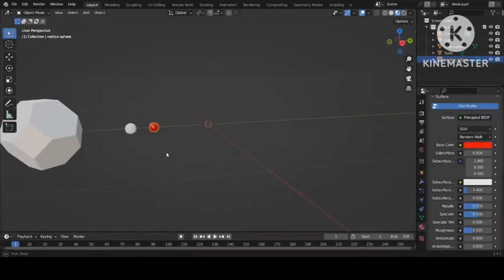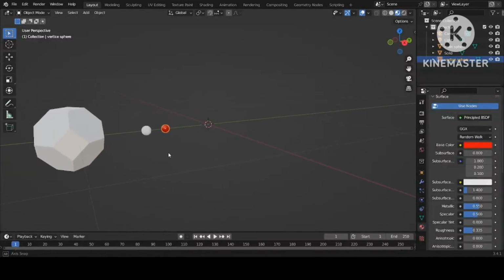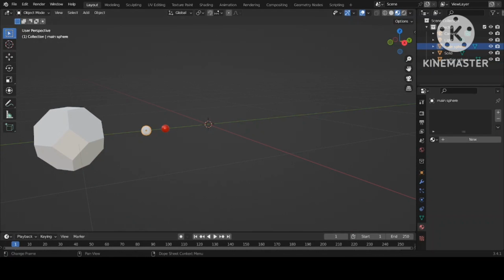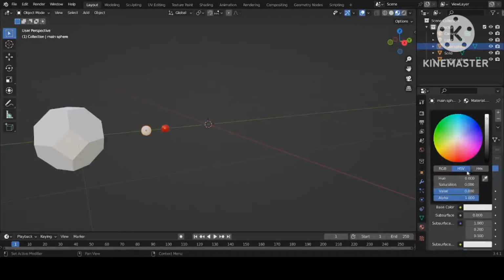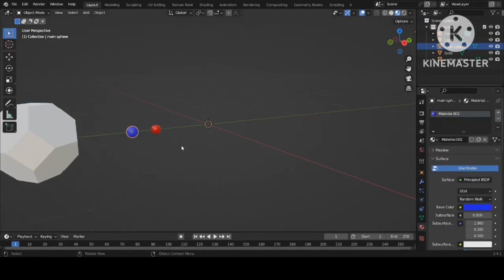Now click on the main sphere, because in the picture we have a blue copper particle inside the shape, so make it blue. Again go to the material properties, click New, Base Color, and choose a dark color.